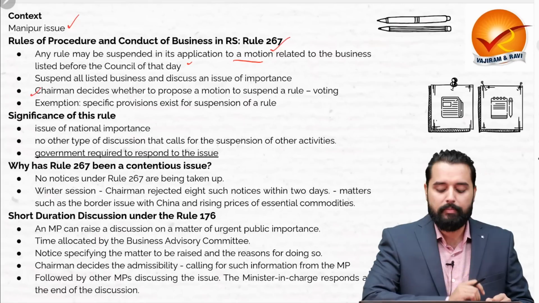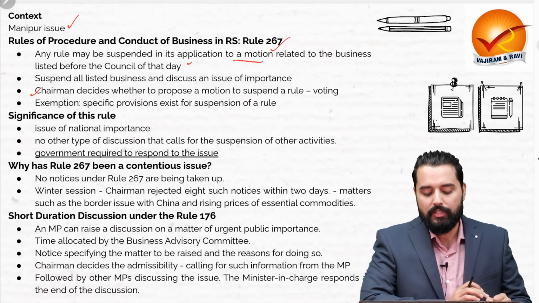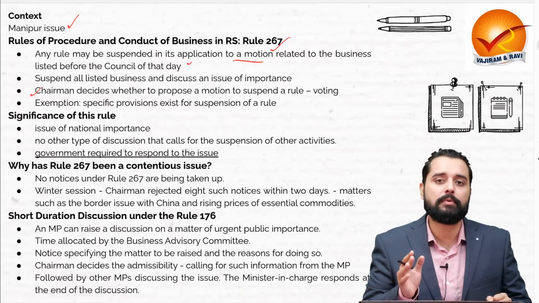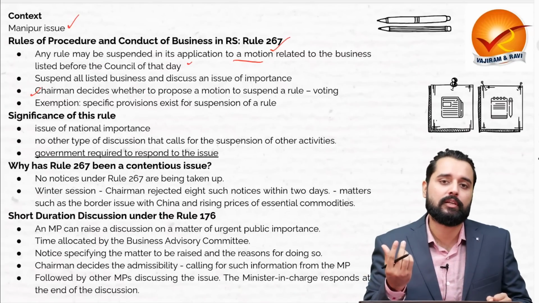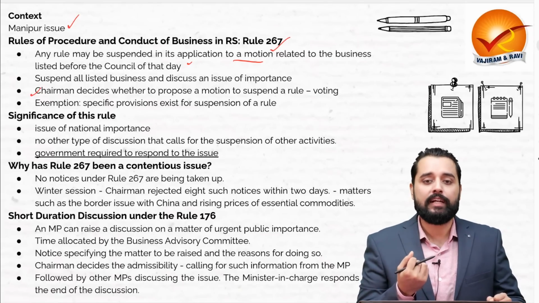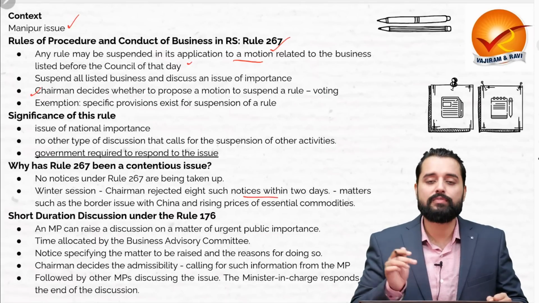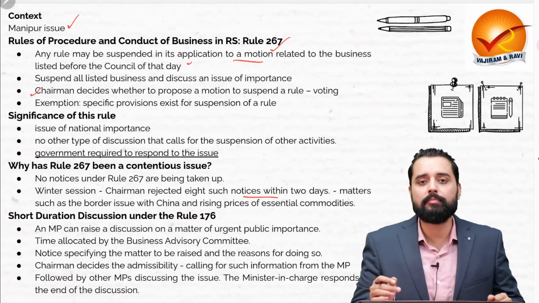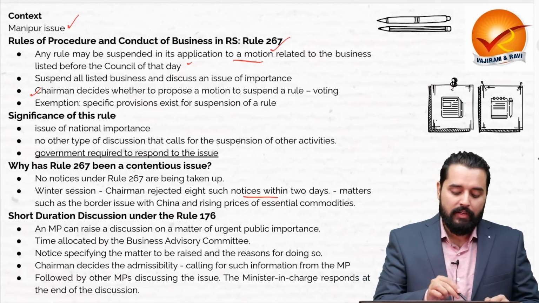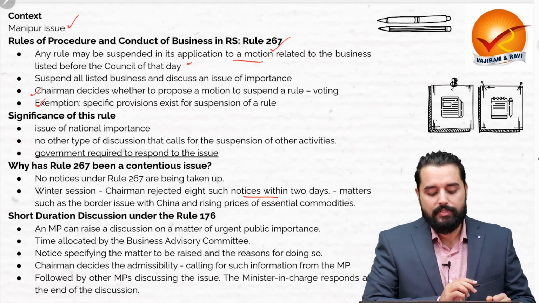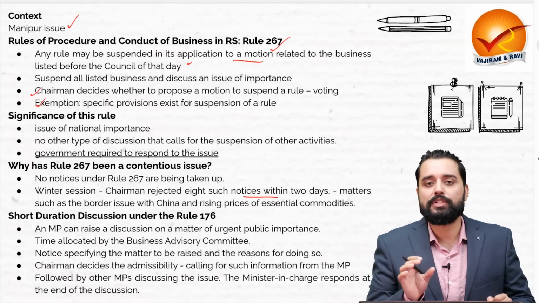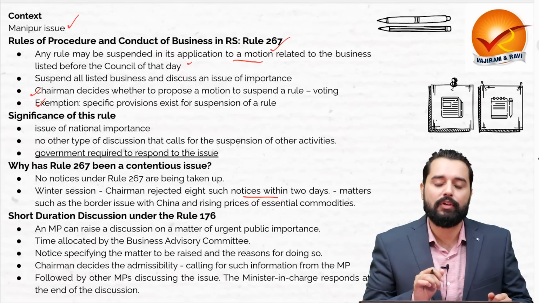Now here the chairman decides whether to propose a motion to suspend a rule or not. After the chairman decides, then a voting happens. After that only that issue is taken up. Now the key here is, in the winter session, the chairman of Rajya Sabha rejected 8 such notices within 2 days. And most of them were related to the border issues with China or inflation, etc. But there are certain exemptions: if there is a specific provision which exists for the suspension of a rule, then Rule 267 will not apply.